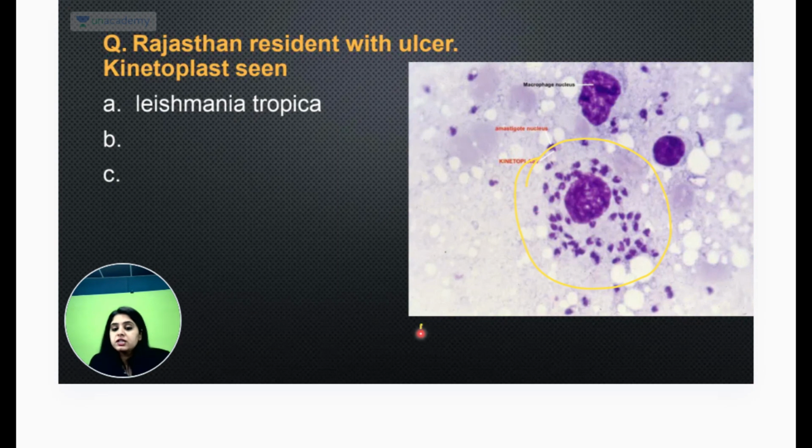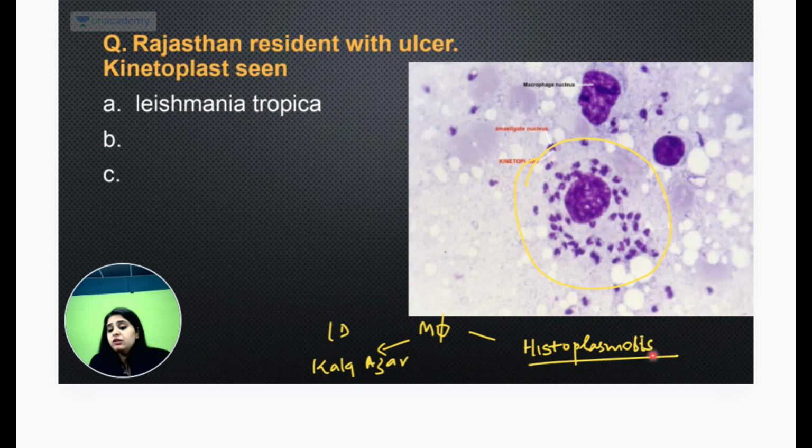I told you कि macrophage के अंदर दो चीजें होता है. Macrophage के अंदर either you will get काला आजार basically means LD bodies, or you're going to get a fungus, and that fungus is going to be histoplasmosis. So these are the two things that I was telling you about. So दोनों questions came in the paper.